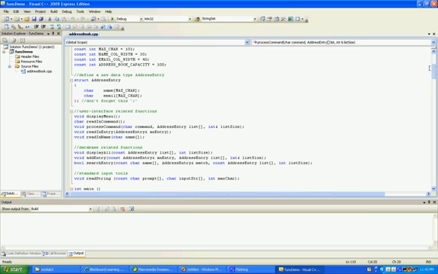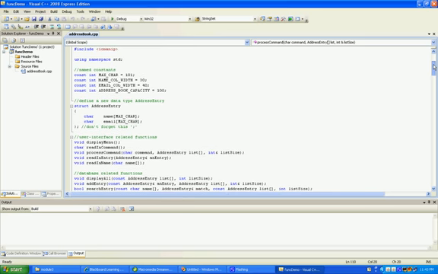Now let's take a look at the data involved. We're going to manage a collection of records here, and I'm going to call it address entry. This is how you create a new data type using struct. This is a composite data type. It has two fields, and here is a semicolon. By doing this, you didn't allocate any memory. You just create a brand new data type called address entry so that you can use it.